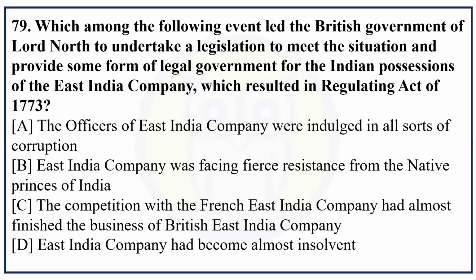The company was facing fears from the native princes of India. The competition with the French East India Company had almost finished the business of the British East India Company. The East India Company had become almost insolvent. So the correct answer will be that the East India Company had become almost insolvent.